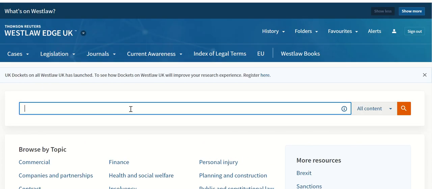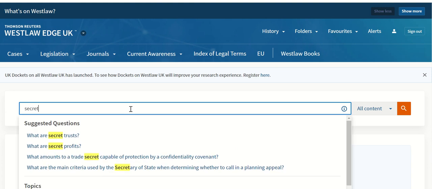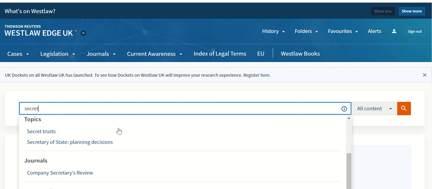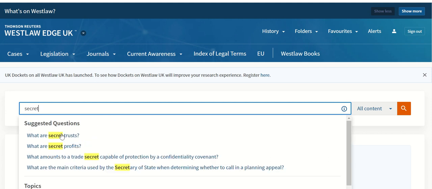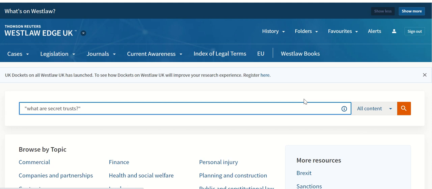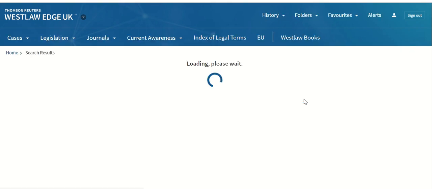So I'm just going to start typing in secret trusts as a search, and before I finish typing my terms, Westlaw has tried to guess what information it is I'm trying to find, and so they've come up with some suggested questions, and they've also come up with topics which would go to a topic page. So this is quite a good way as well of accessing relevant content.